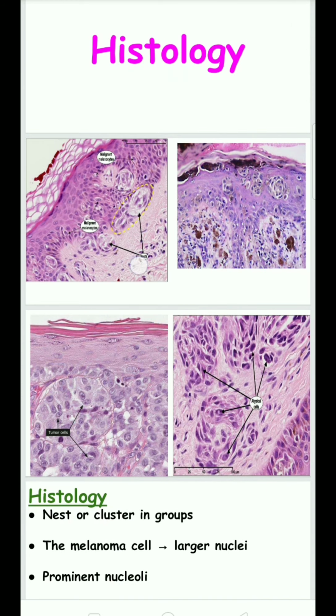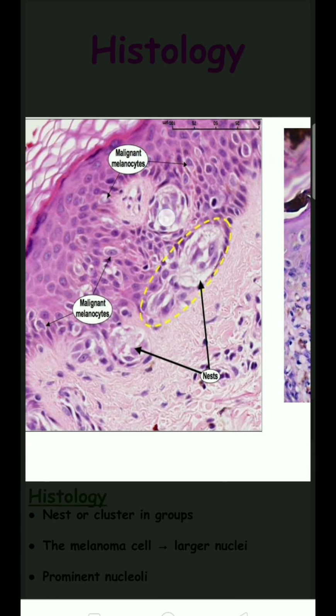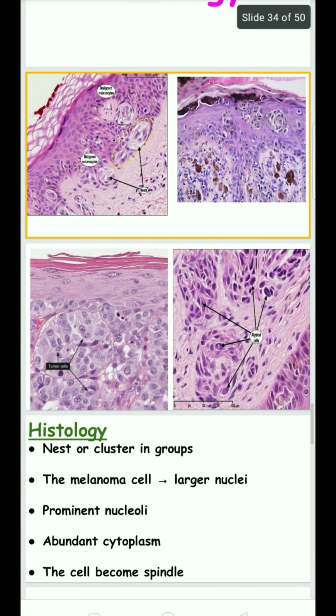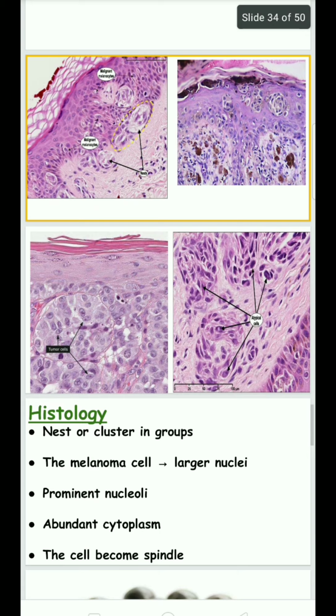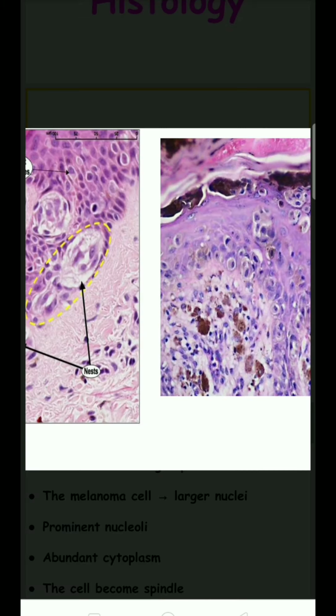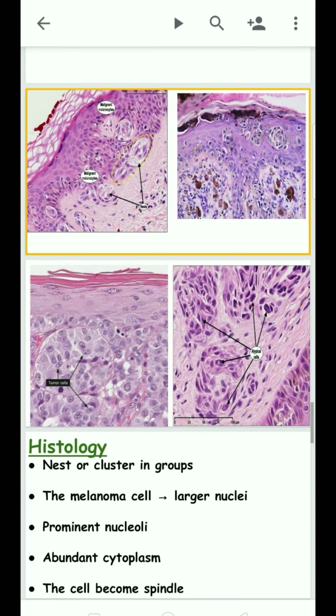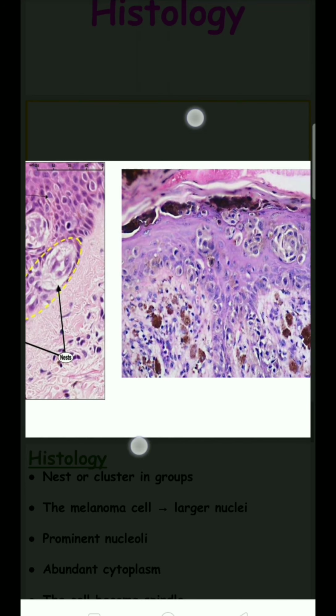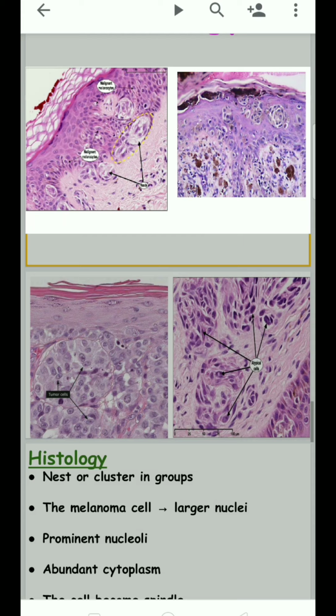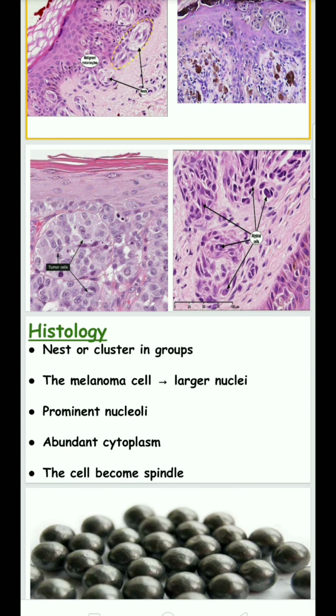Histologically, the melanoma cells appear in nests or clusters, in groups. The melanoma cells have large nuclei, with prominent nucleoli and abundant cytoplasm.